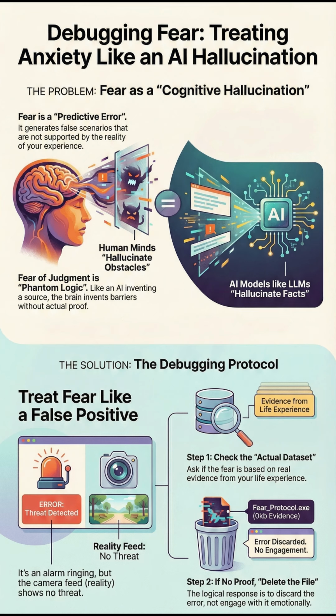And finally, to handle these false alarms, there's a simple two-step debugging protocol. Step 1. Check your actual dataset. You've got to ask yourself, is this fear based on any real solid proof from my life? And step 2. If you find zero evidence, you just delete the file. The logical move is to say, error discarded, and then you refuse to engage with it emotionally.